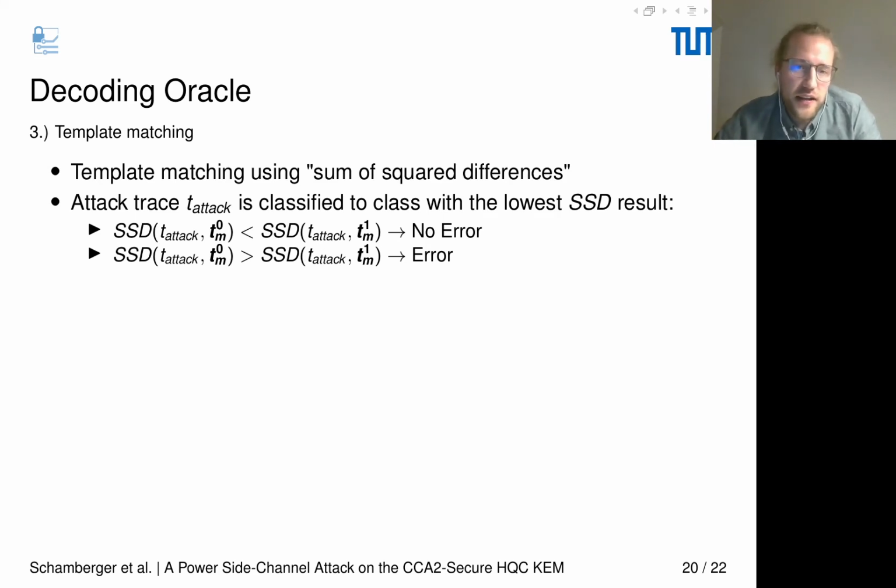In the third step, we perform template matching through the sum of squared differences. An attack trace is classified to the class with the lowest sum of squared differences. This means we use each sample of an attack trace and compare these samples to both templates and sum up the differences. The attack trace will be classified to the template with the lowest sum of squared differences.